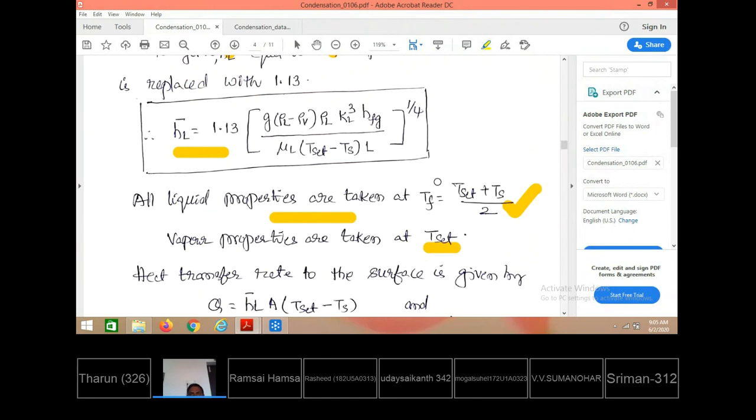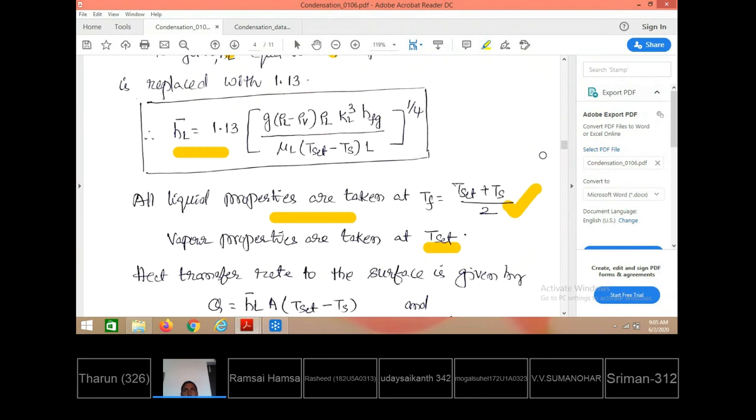These properties are available either in the HMT data book for liquid, that is water, or from steam tables also the required properties can be taken. Whichever is convenient for you, you can take from there.